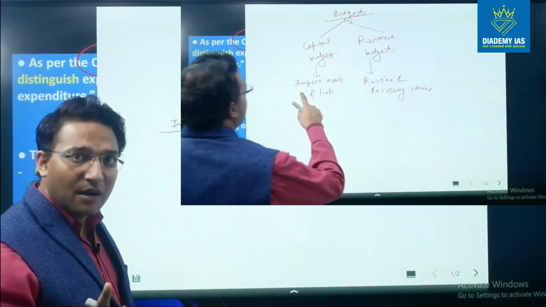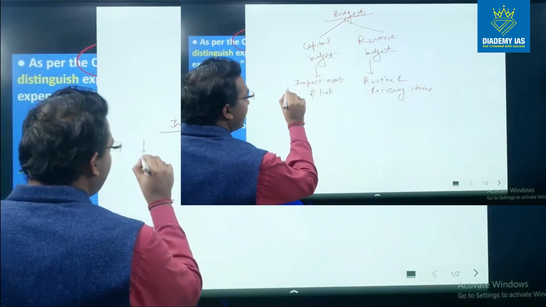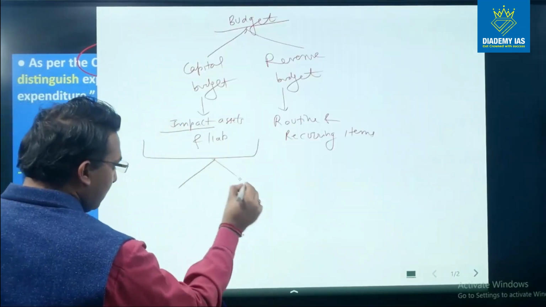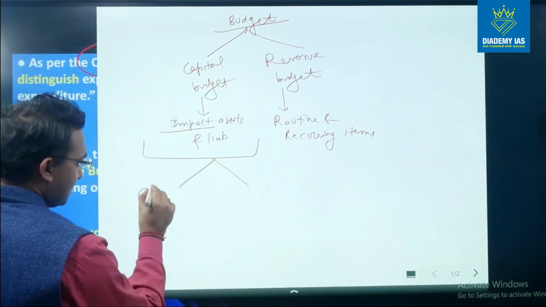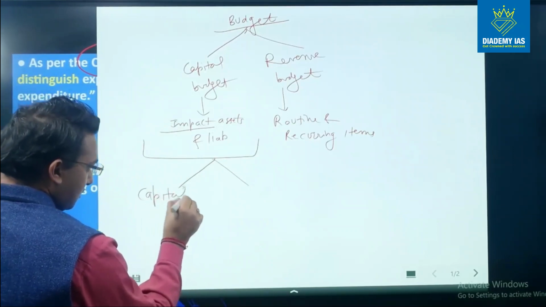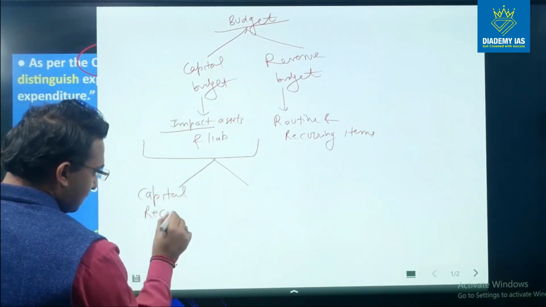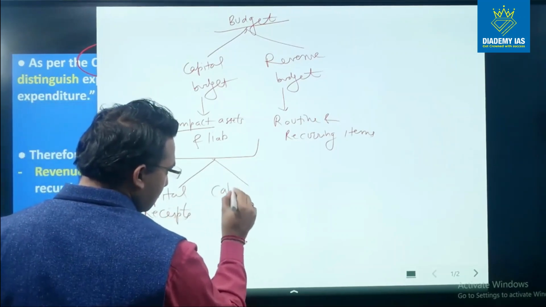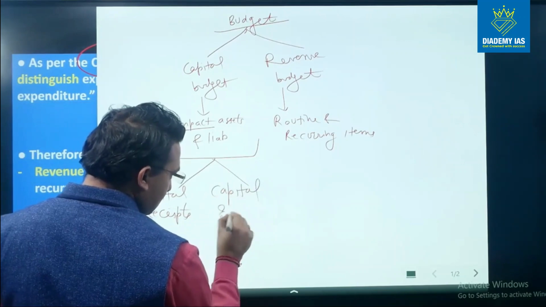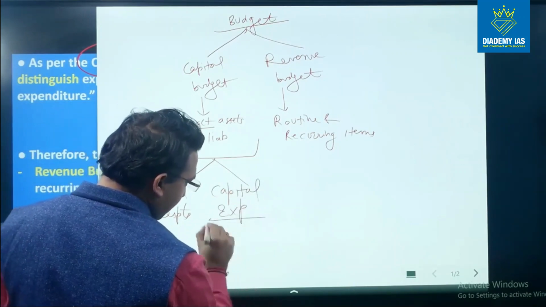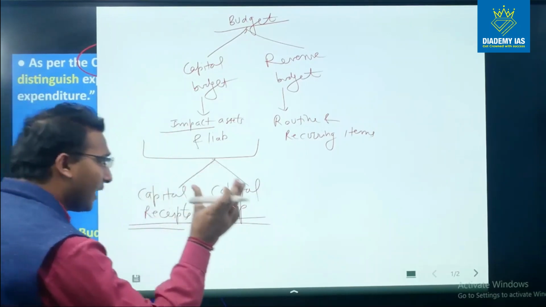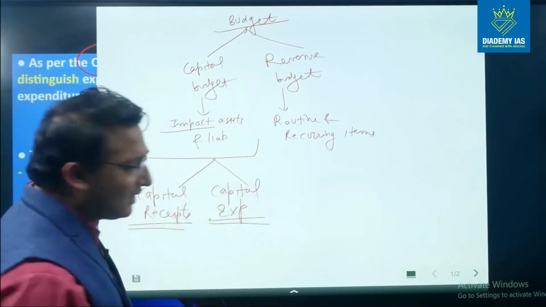In the capital budget and liability, we include those items which we see in more detail. It has two items. One is capital receipts, another is capital expenditure. So we have capital receipts and we have capital expenditure, right?